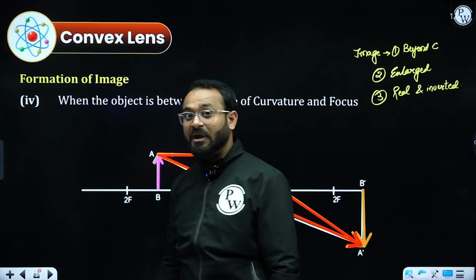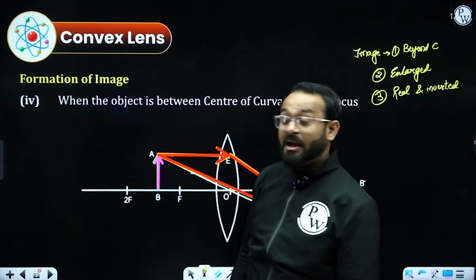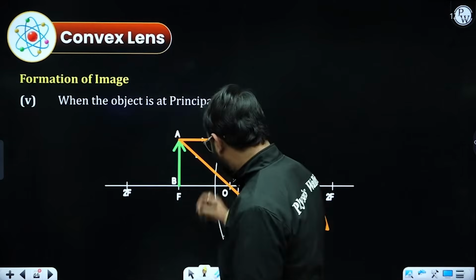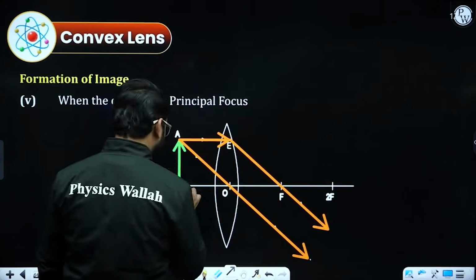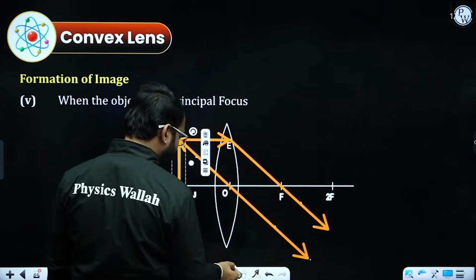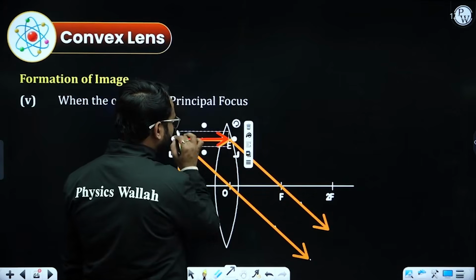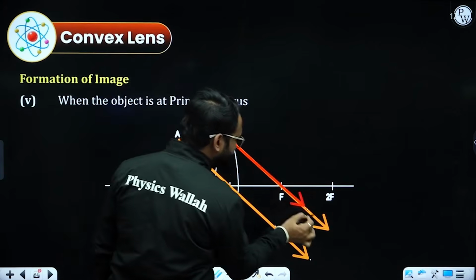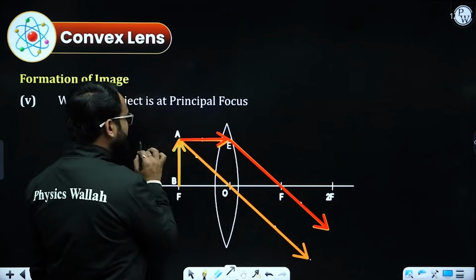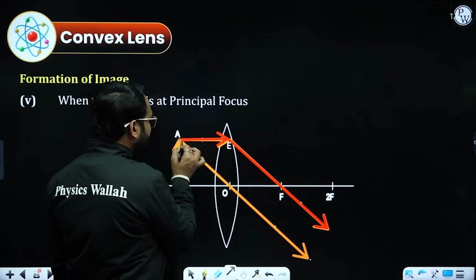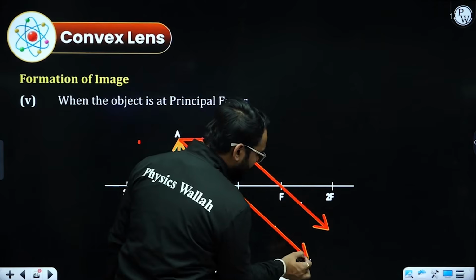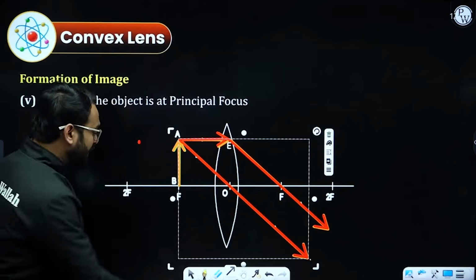Case number 5. Now I am going to keep my object at focus. So I have kept the object at focus. So this is my object, and following the rules, I can see that the ray of light going parallel to the principal axis will be passing through focus, and the light ray which was passing through the optical center will be going undeviated.